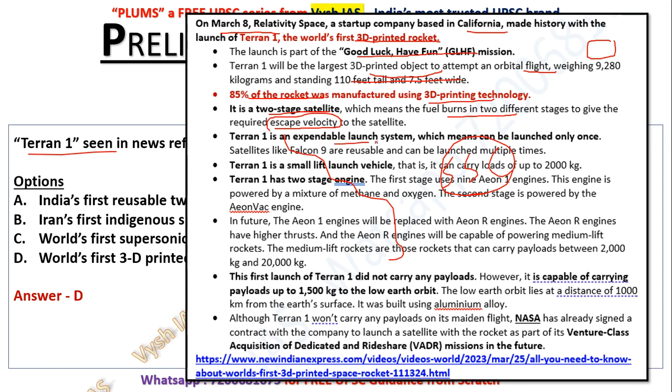Now, Terran 1 is an expendable launch system, which means it can be launched only once. Okay, expendable launch system, so only once it can be used. Then Terran 1 is a small lift launch vehicle, only 2000 kg up to the, I think, low Earth orbit it can take. Then Terran 1 has a two-stage engine. First uses the Aeon 1 engine, and it is powered by methane and oxygen. Second is by the Aeon VAC engine.